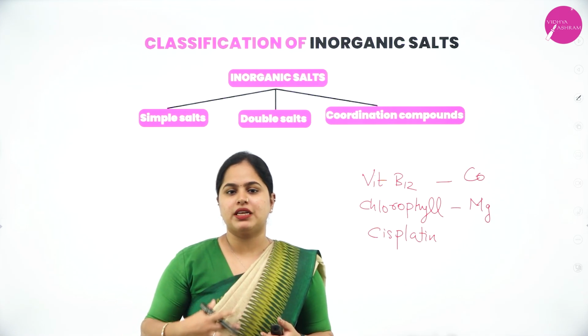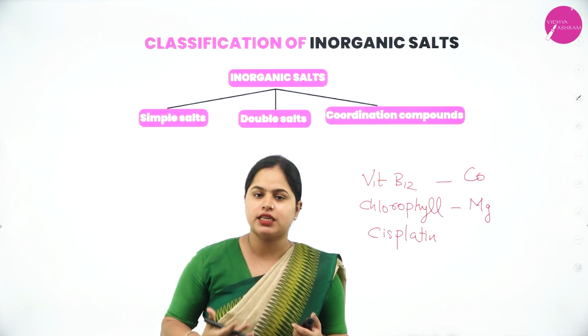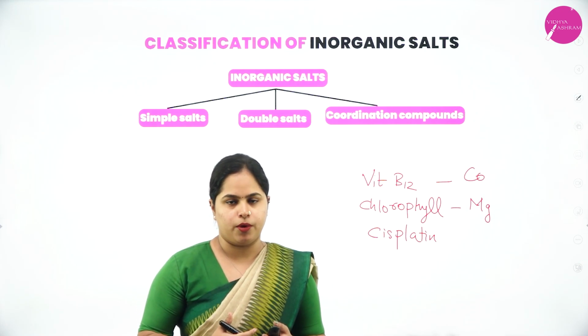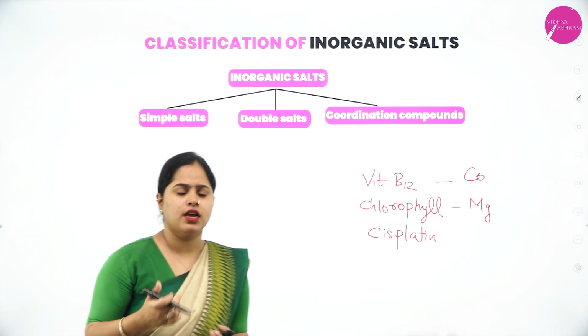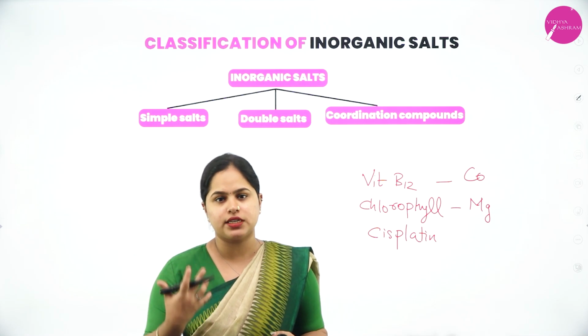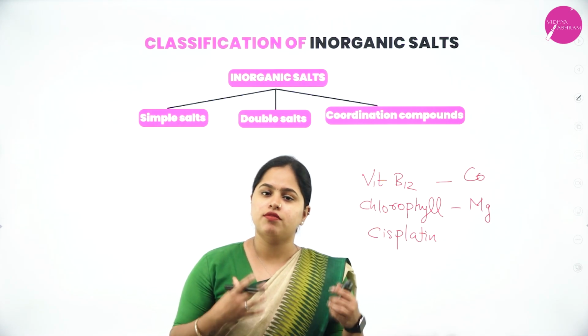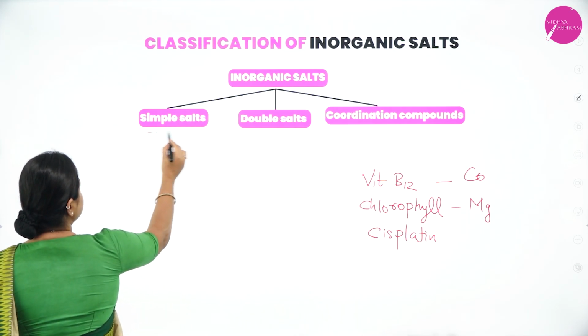So we'll start with the basics. Each term we will be discussing. Then we'll move on to different theories related to coordination compounds. Let us begin with the classification of inorganic salts. As I told you, coordination compounds are also called complex salts. To understand that, we will study the different types of salts. The first one is simple salts.